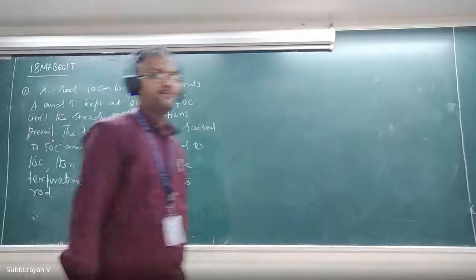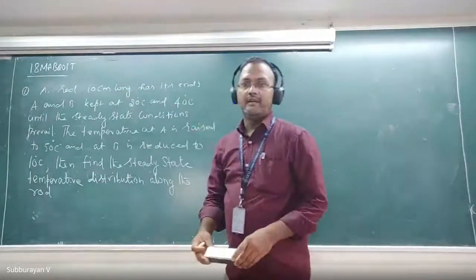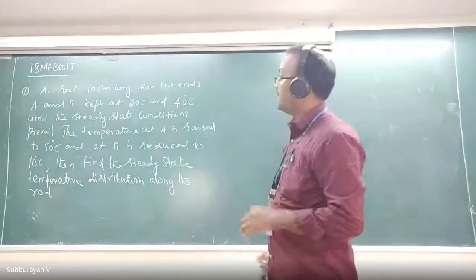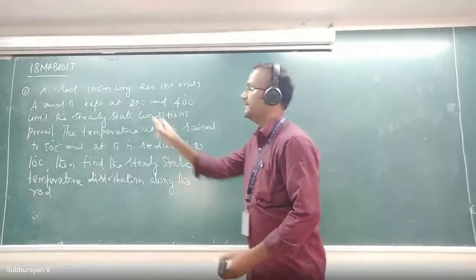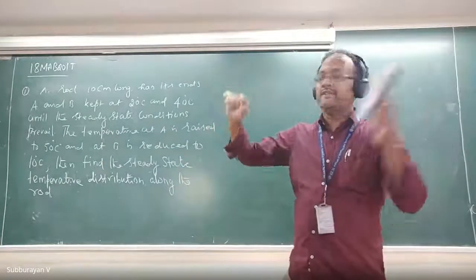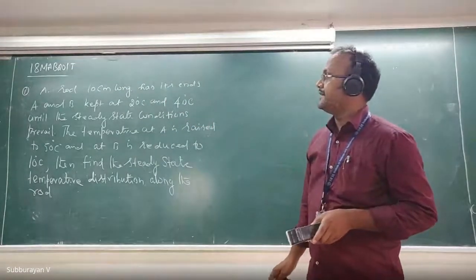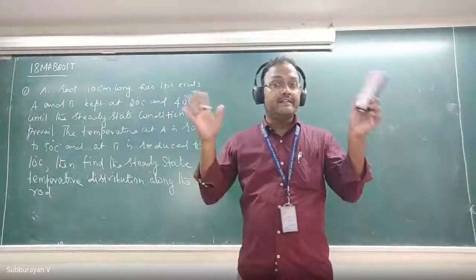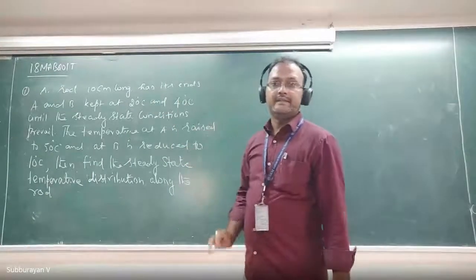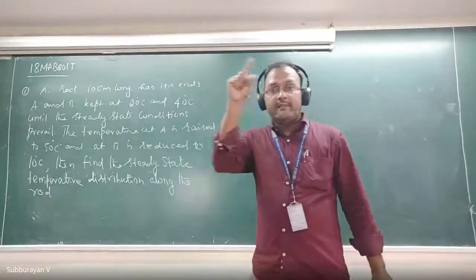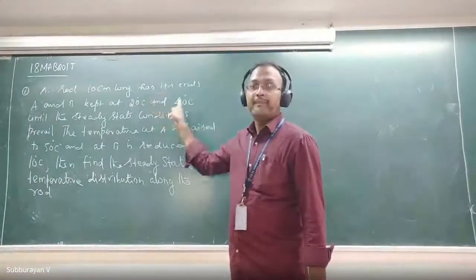This is the problem. What it says, a rod 10 centimeter long has its ends capital A and capital B kept at 20 degrees Celsius and 40 degrees Celsius. Initially, the temperature at both ends are given like this, 20 degree and 40 degree Celsius respectively, until the steady state conditions prevail. Until we disturb at both ends, the temperature is given like this. Therefore, initially the temperature along this bar is the steady state temperature, which is determined by these two boundary conditions.